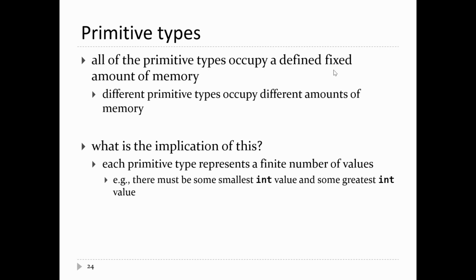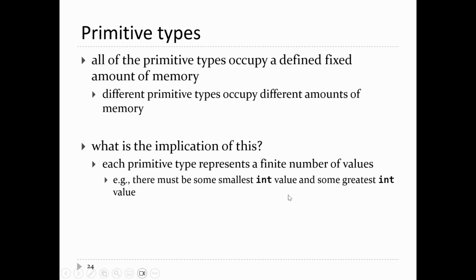And so what that means is you can only represent a finite number of values when you're using a primitive type. The amount of memory is finite, so there's no way that you can represent an infinite number of values. So this has all sorts of weird implications in Java. It has some in Python, but you probably never saw them.